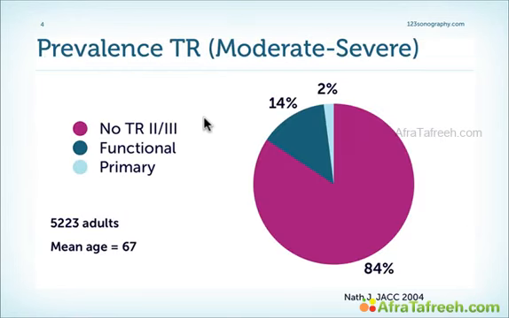But significant tricuspid regurgitation, in other words TR moderate to severe, is also a fairly frequent finding, at least in a patient population that has a mean age of 67 years. If we then look further at the cause of significant TR, we see that the functional cause is more frequent than the primary. We'll talk later about what we mean by functional and primary tricuspid regurgitation.